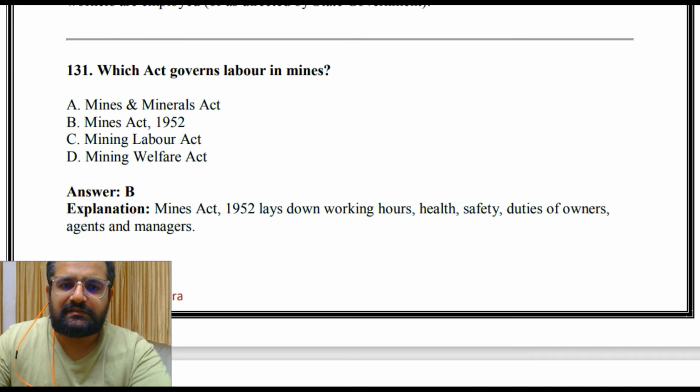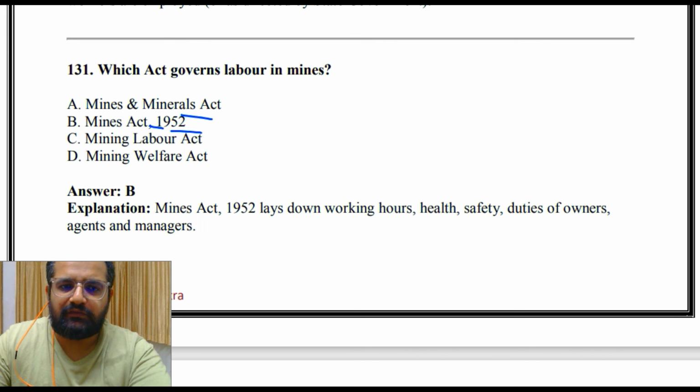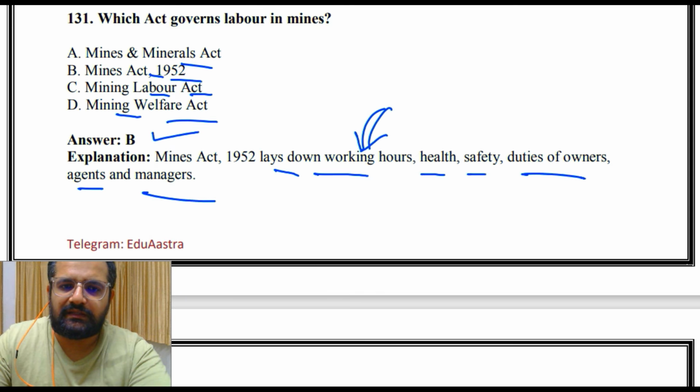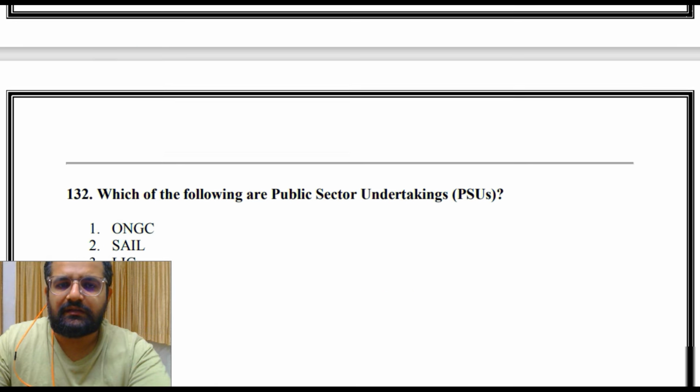Which act governs labor in mines? Mines and Mineral Act, Mines Act 1952, Mines Labor Act, or Mining Welfare Act. So the answer is B, Mines Act 1952. It lays down working hours, health, safety, and duties of owners, agents and managers. So all of this is there in the Mines Act 1952.